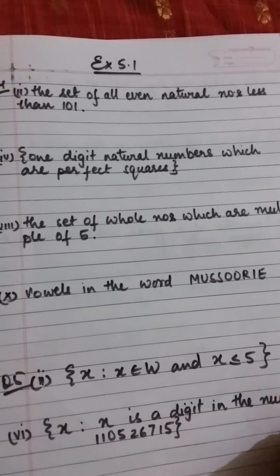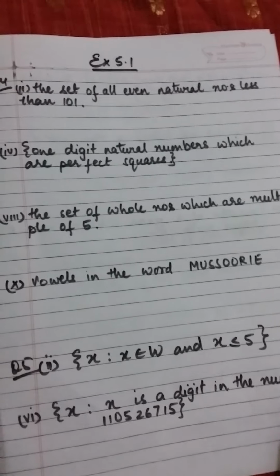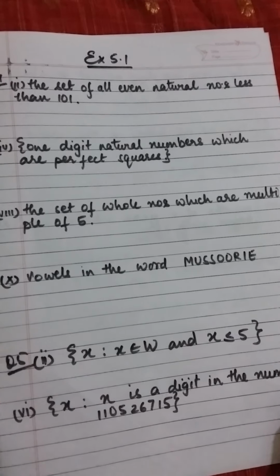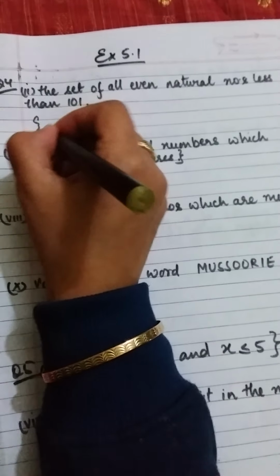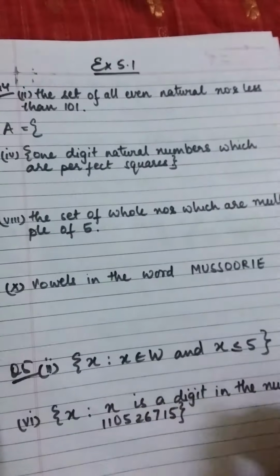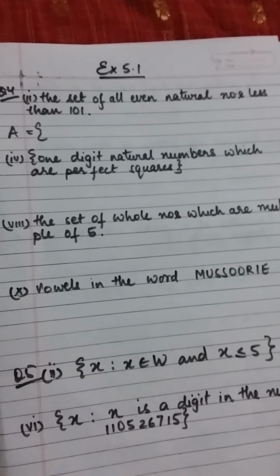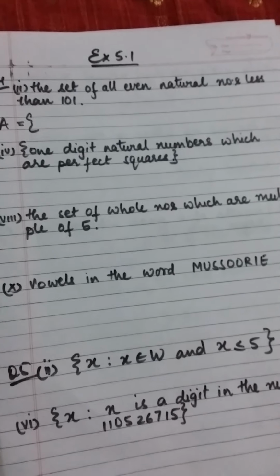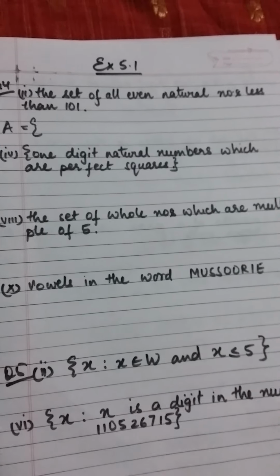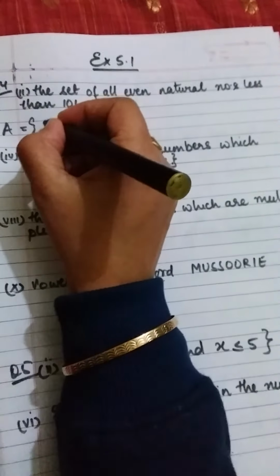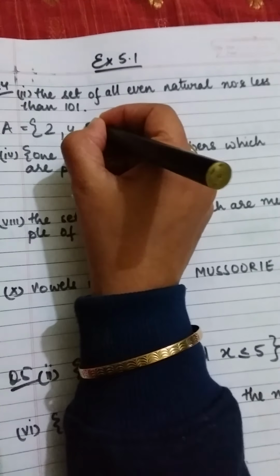So the first one is set of all even natural numbers less than 101. When we write this, we can write A equal to, you have to start with the curly bracket, and then write set of all natural numbers. So first we are talking about natural numbers, so we start with 1, and then even natural numbers, so we'll write 2, 4, 6.